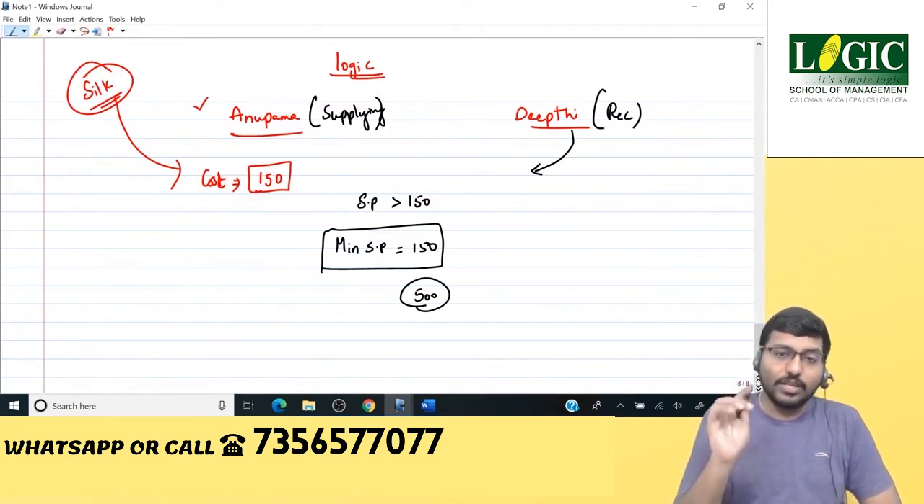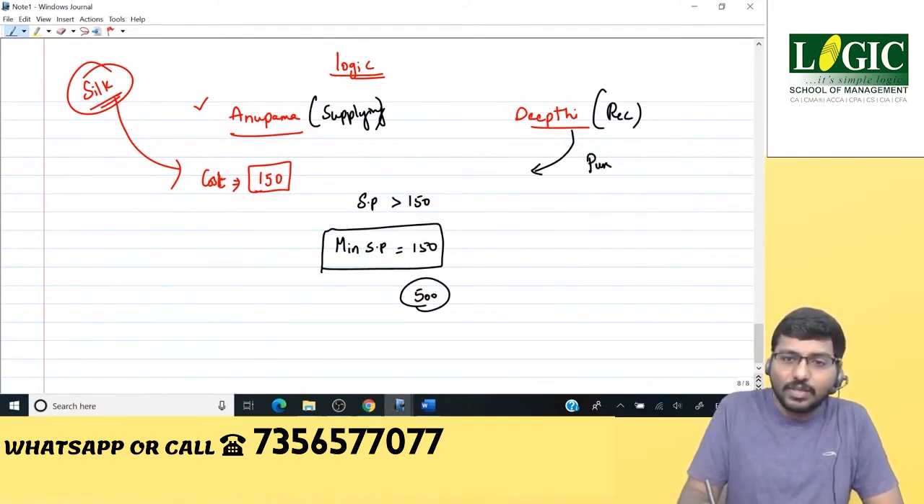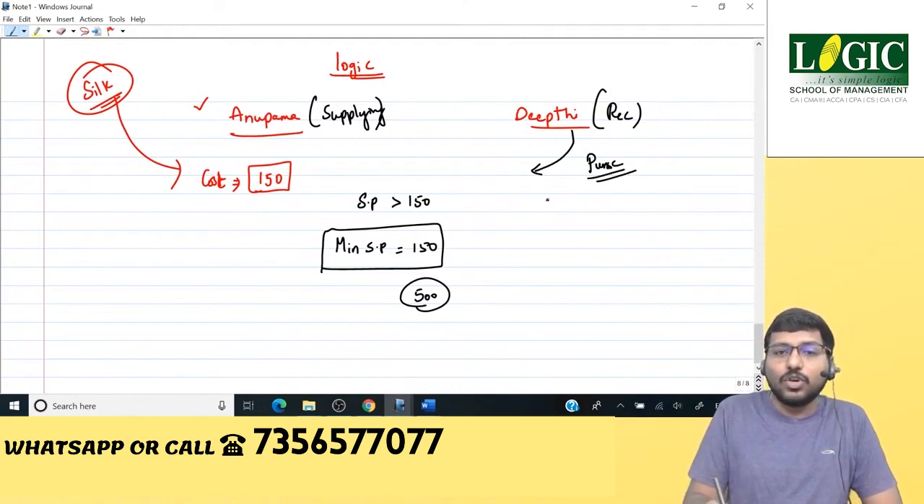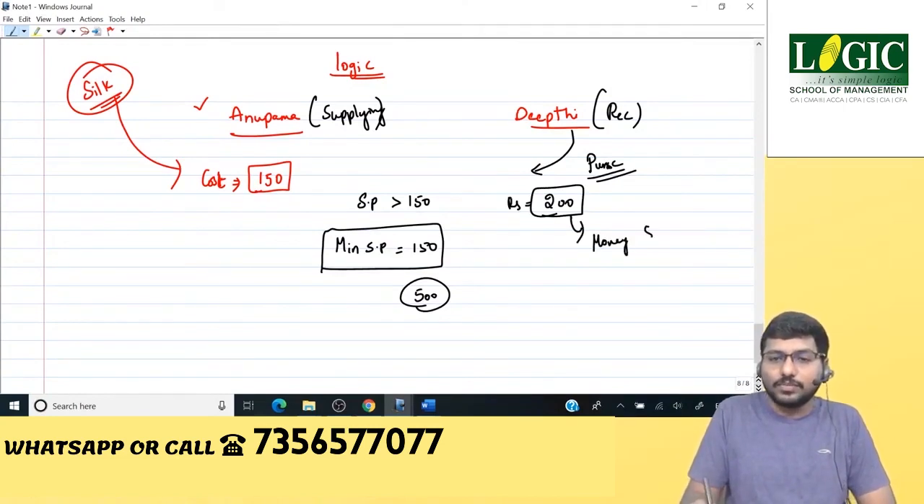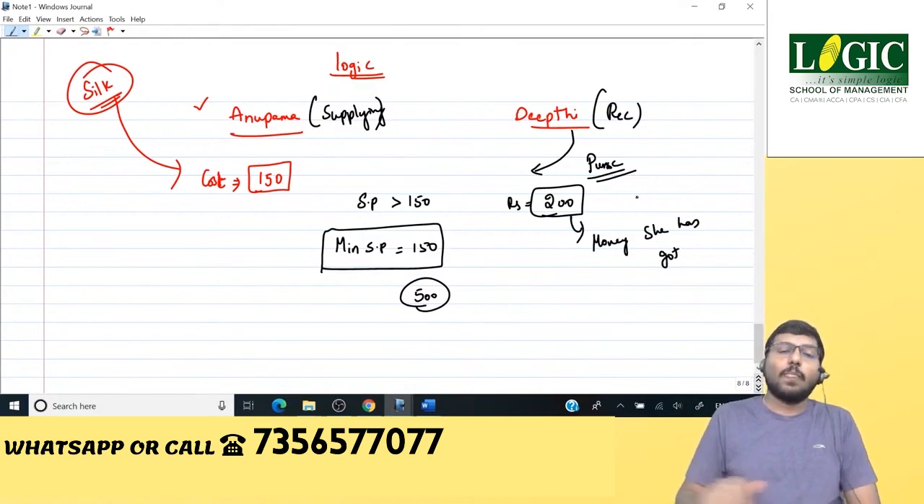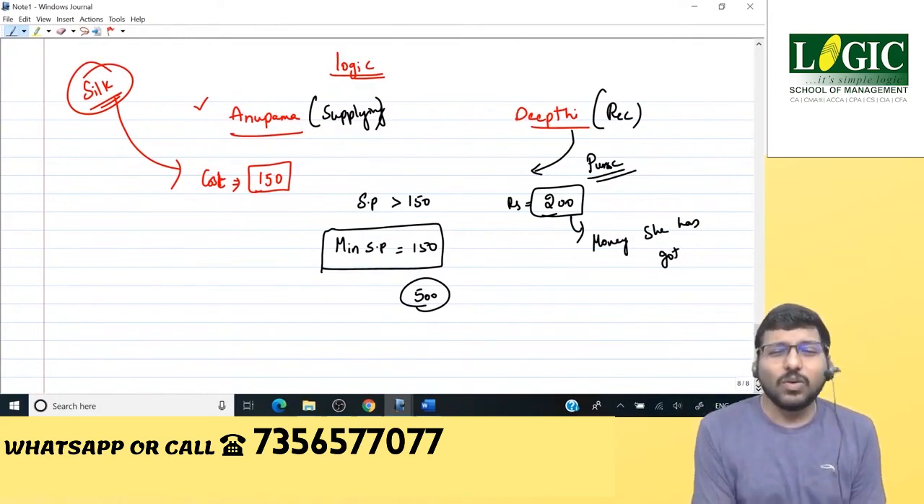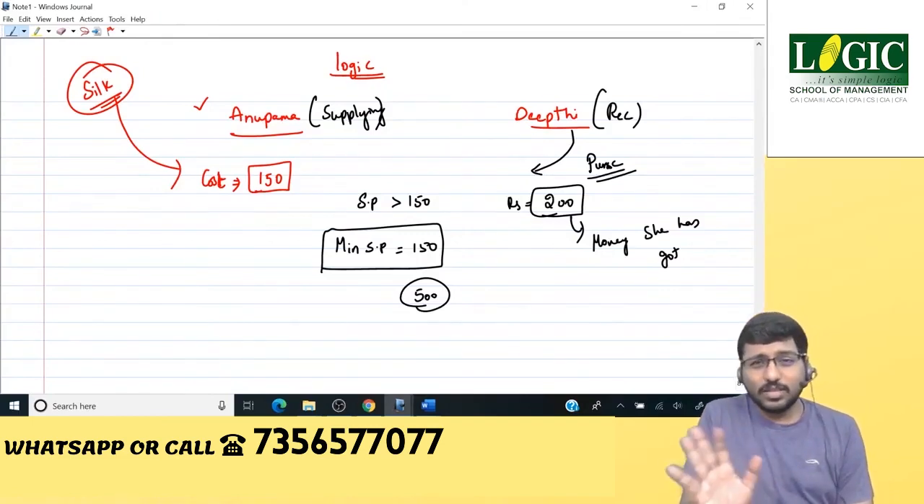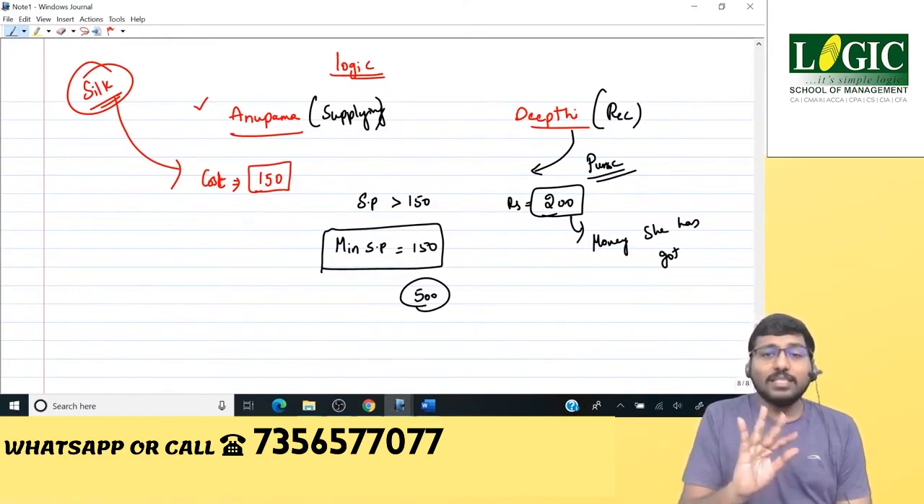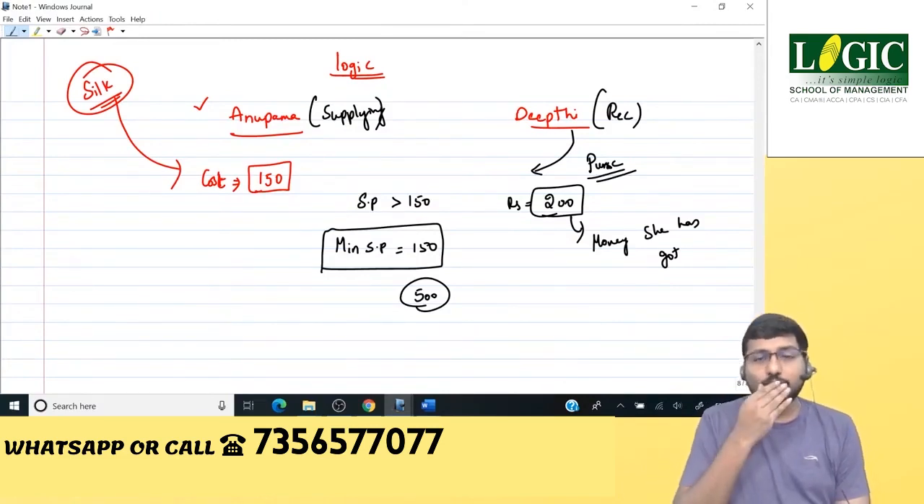Now, what Deepthi is doing is checking her purse. In her purse, she has got only 200 rupees. How much money has she got? In her purse, 200. So now, if Anupama says, I'll sell it at 300, 400, 500, what will Deepthi say? All these things are not possible. I have only 200 with me. The maximum I can pay you is 200. Listen carefully.